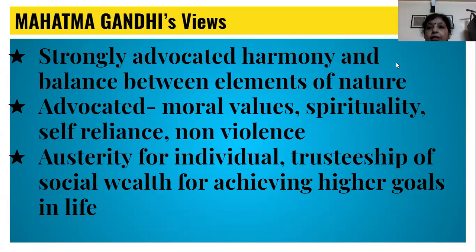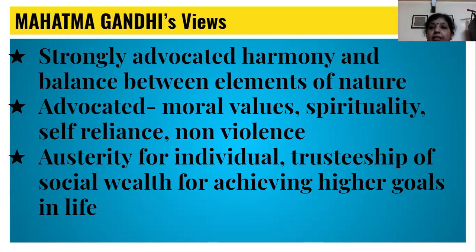Mahatma Gandhi also advocated social harmony and harmony between people and nature. He said that we should adapt to moral views, spirituality, self-reliance, and non-violence. Austerity of the individual, trusteeship of social wealth for achieving higher goals in life.